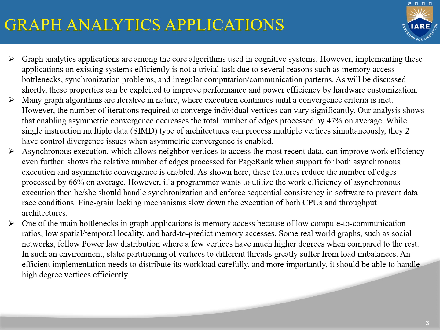Some real world graphs, such as social networks, follow a power law distribution where a few vertices have higher degrees when compared to the rest. In such an environment, static partitioning of vertices to different threads greatly suffers from load imbalances, and an efficient implementation needs to distribute its workload carefully, and more importantly, it should be able to handle high degree vertices efficiently.